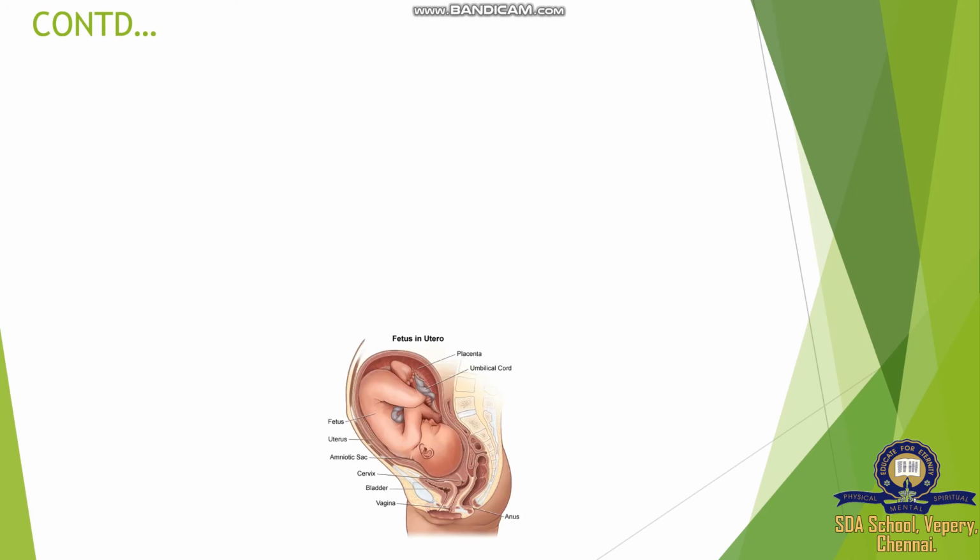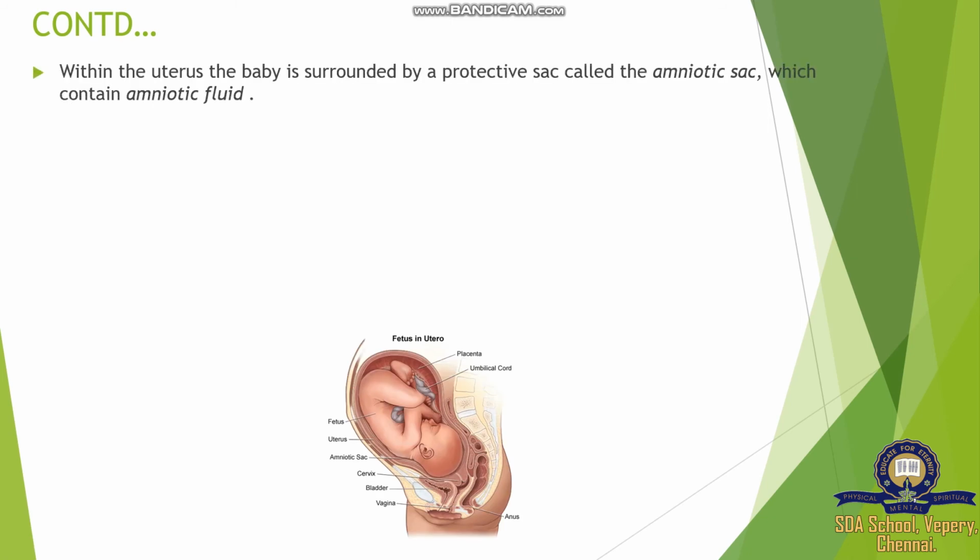Next, pregnancy. Within the uterus, the baby is surrounded by a protective sac called the amniotic sac, which contains amniotic fluid. This is the uterus. The uterus bulges as every month passes, through the first trimester, second trimester, and third trimester, and this process is called pregnancy.